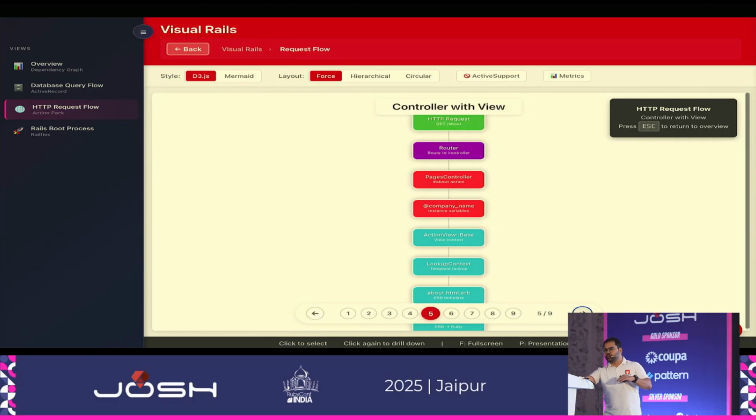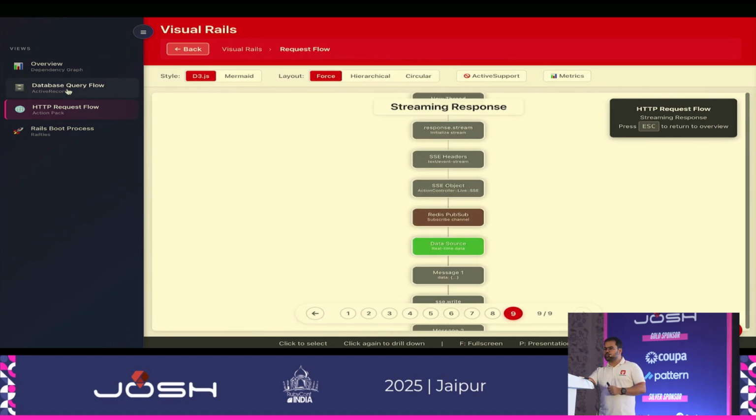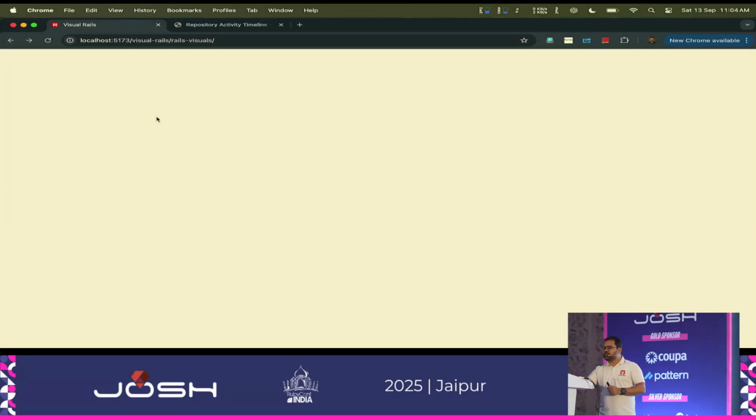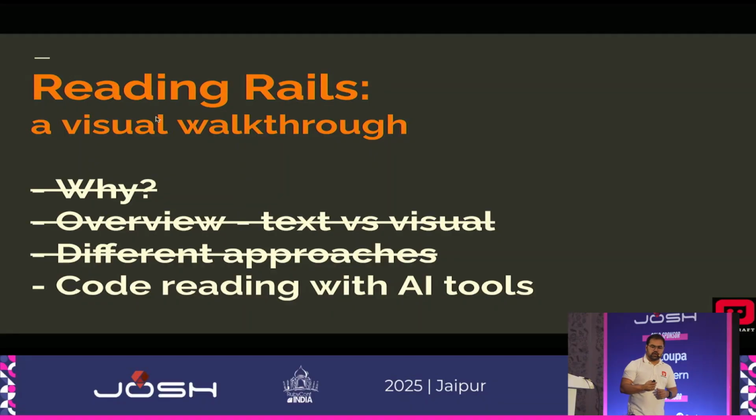Then we have a controller with view, controller with model and view, then controller with multi-model request, then what happens when there is an API JSON response, and lastly, what happens when there is a streaming response. So all these cases are covered that you can go and explore and understand for yourself. So this is all that I have, and these are examples like database query flow and HTTP request flow. Rails boot process is also one of the examples that I have, but that's still under work. So I would say that it's a work in progress. So these are all examples or different approaches to come into it.